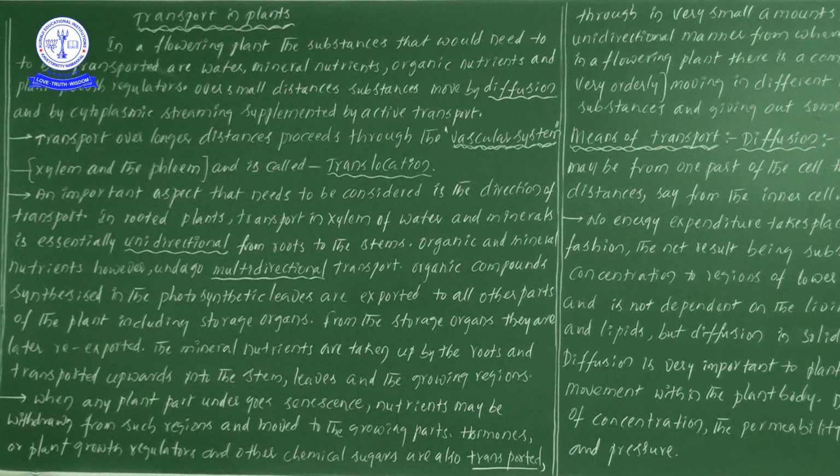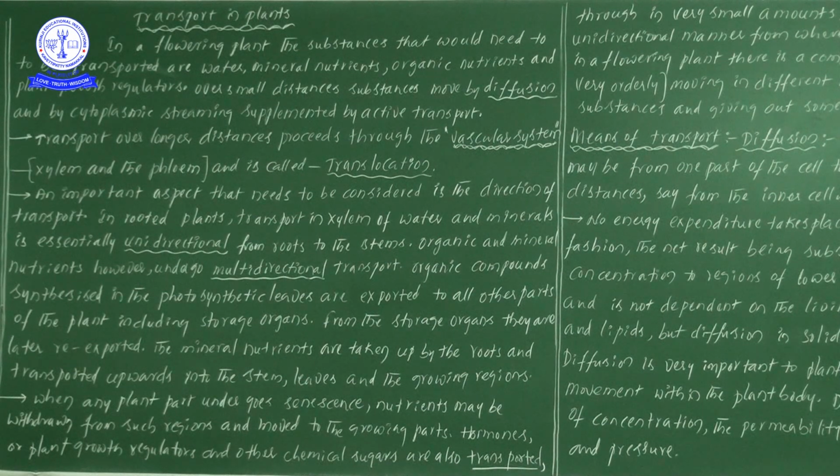Suppose we are saying water and minerals translocation: there is no chance of transport of water and minerals from the leaf to root. The roots are associated with the soil, so water and minerals translocation definitely takes place only in one direction. So there is no chance of transport of water and minerals from the leaf to root. I hope you are getting this point.